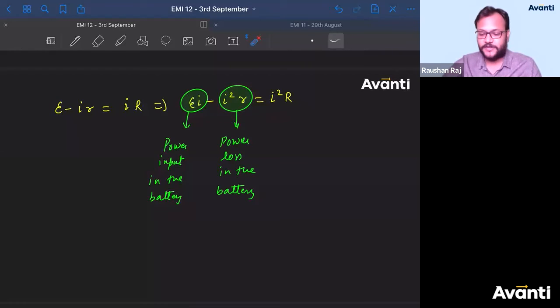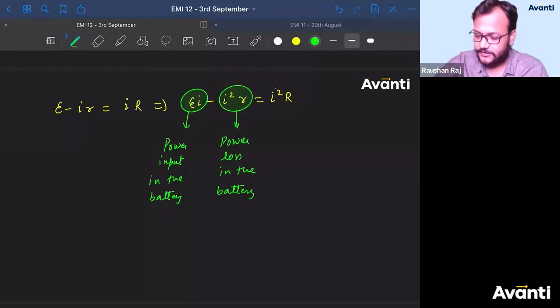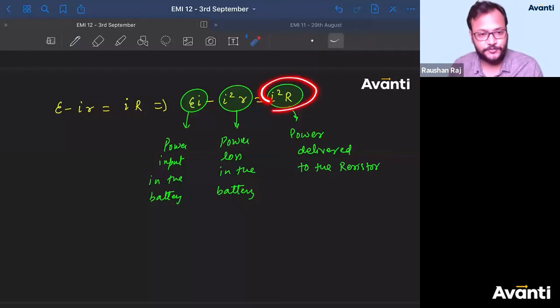So what is the left out? Left out is nothing but EI minus I square r. And that left out energy will be provided to the resistance. So this part is nothing but power delivered to the resistor. Okay? And how does the resistor consume this?